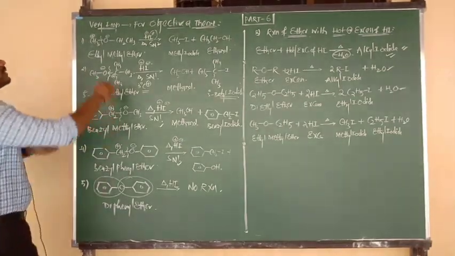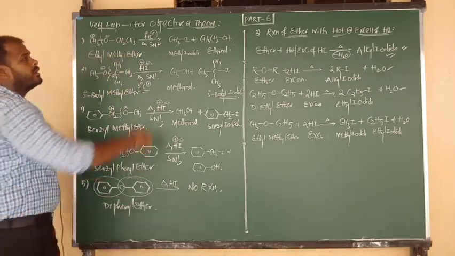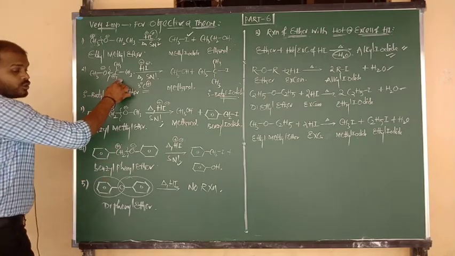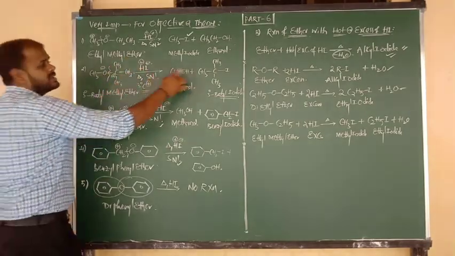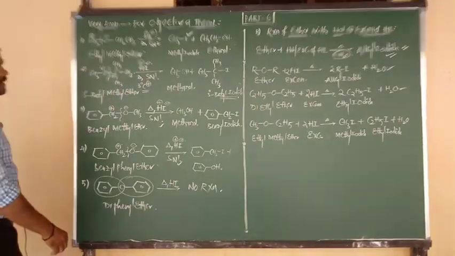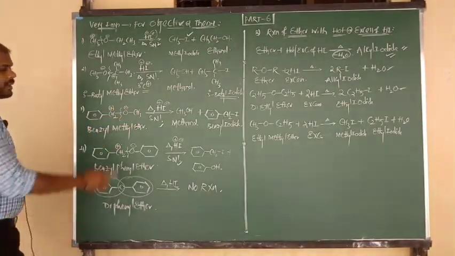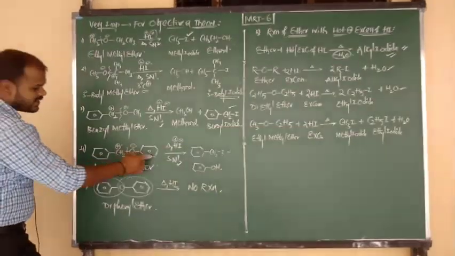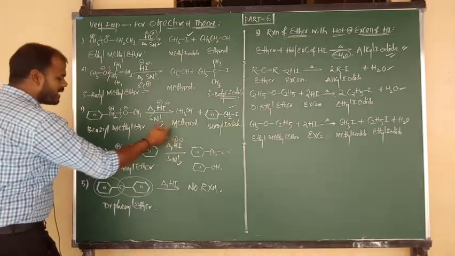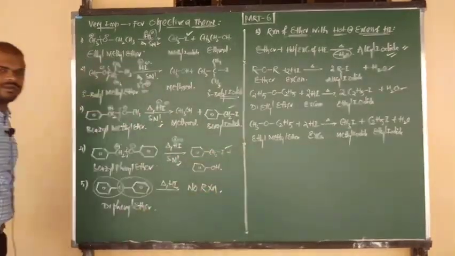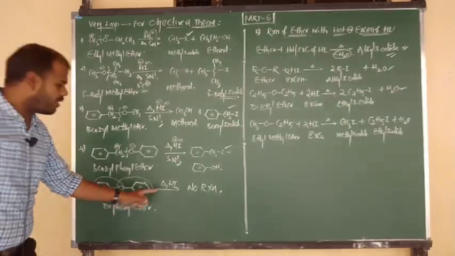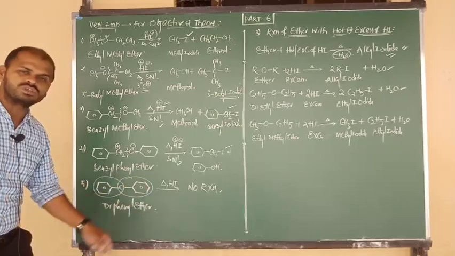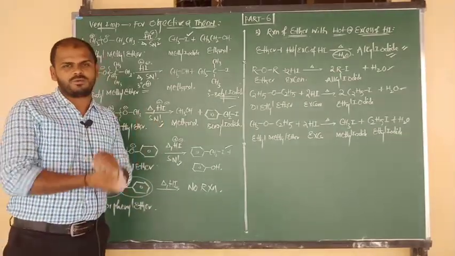Once again, all 5 rules. If the 2 alkyl groups are different, the nucleophile attacks the smaller group and changes it into alkyl iodide. If one of the alkyl groups is tertiary, it is attacked by the halogen and changes into tertiary alkyl halide. In benzyl methyl ether, the benzyl group is attacked by iodine and changes into benzyl iodide. In benzyl phenyl ether, again the benzyl group is attacked by the nucleophile and changes into benzyl iodide. But in diphenyl ether, on reaction with HI, you are not going to get any product because the phenoxy rings are more stable. Here C-O cleavage is not possible.